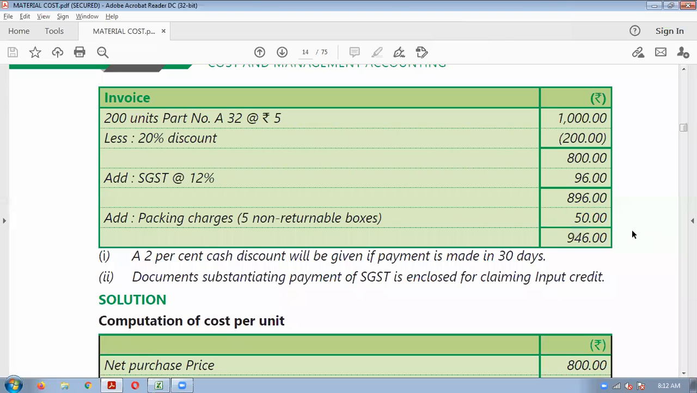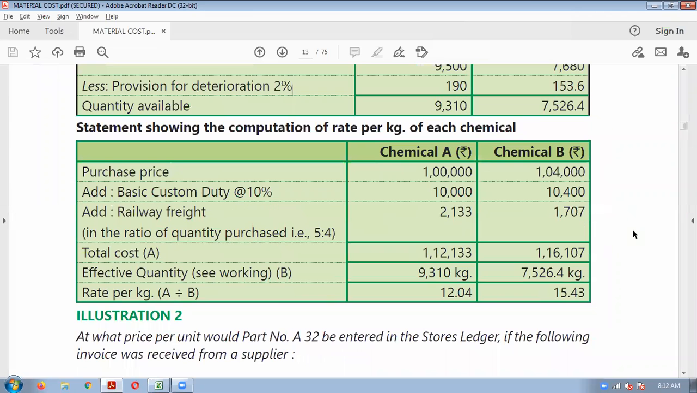So today we have understood how to value material along with one illustration we have taken. Okay, so today we will stop here only. Further discussion will continue in the next class.